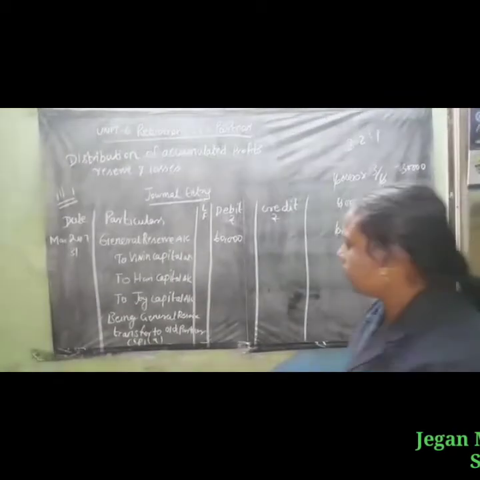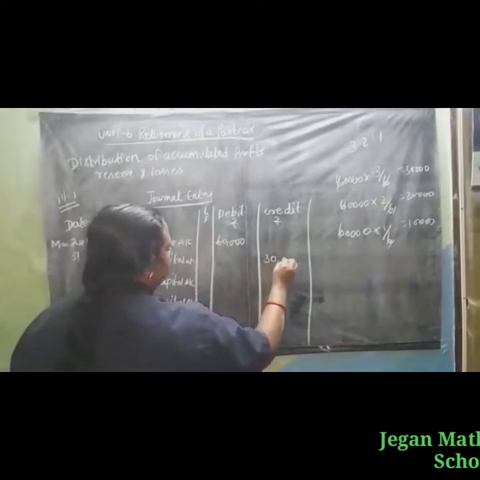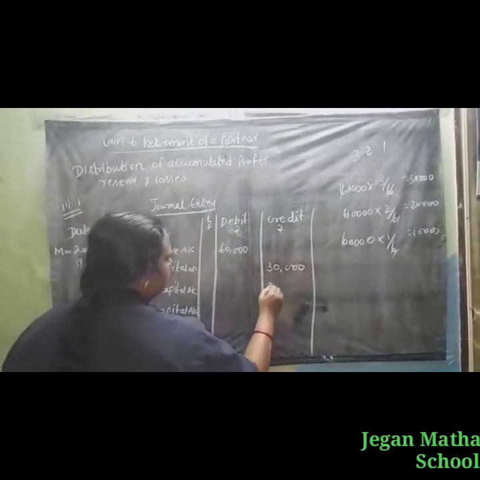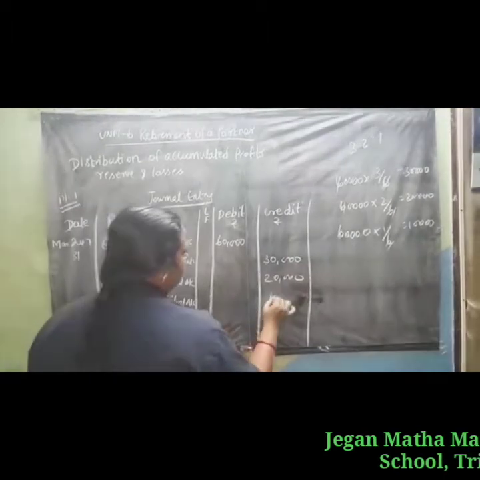So for Vivin's capital the amount is 30,000, for Hari 20,000, for Joy 10,000.